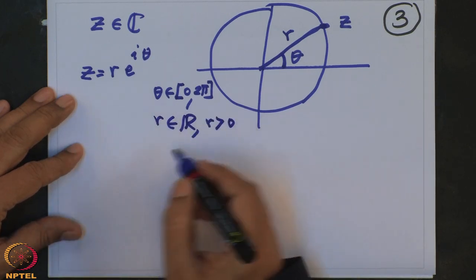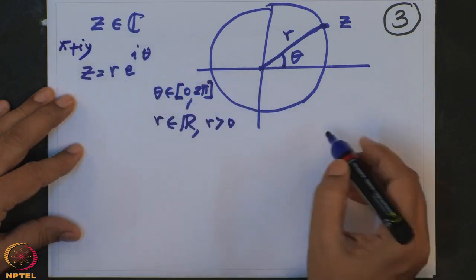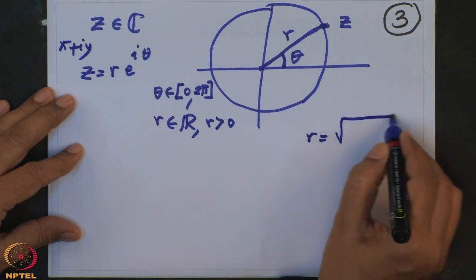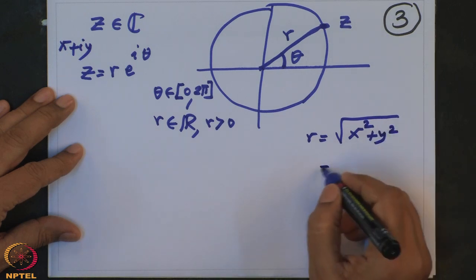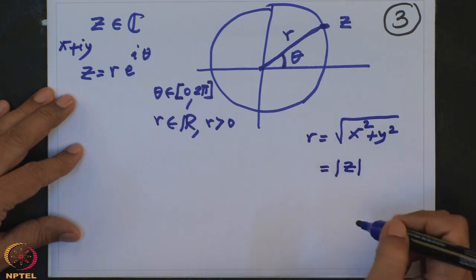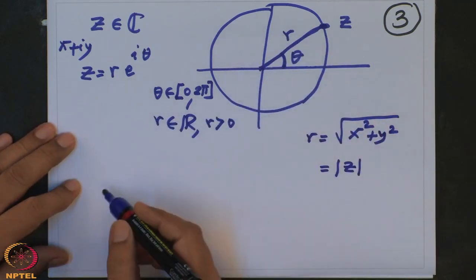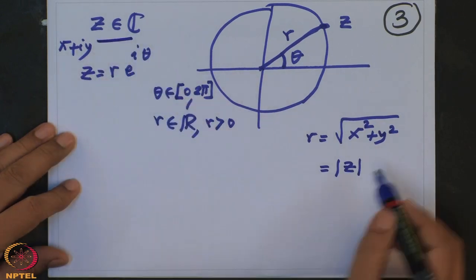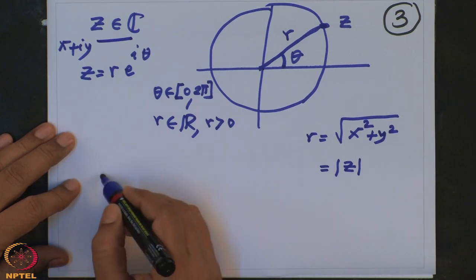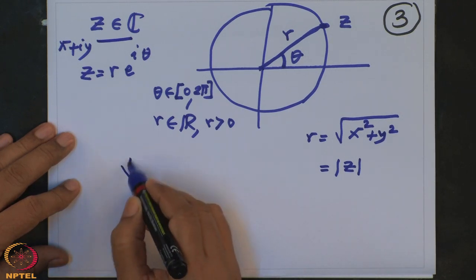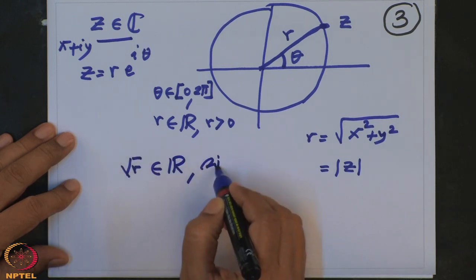This r is in fact, if you have written z as x plus iy, then r is nothing but the square root of x square plus y square. This is mod of z. And theta is the angle that it makes. So once you have z like this, then you have a positive real number. A positive real number has a square root in the real numbers. So therefore I can talk about the square root of r, which is again a real number, since r is positive, this exists.